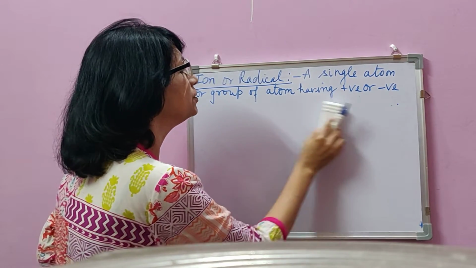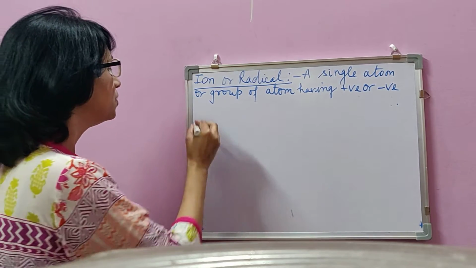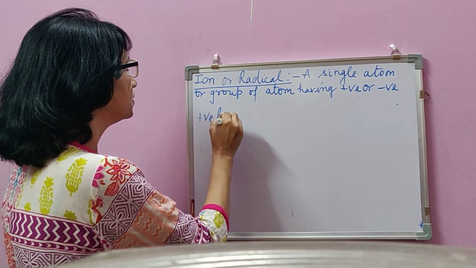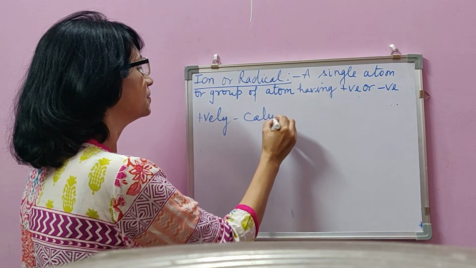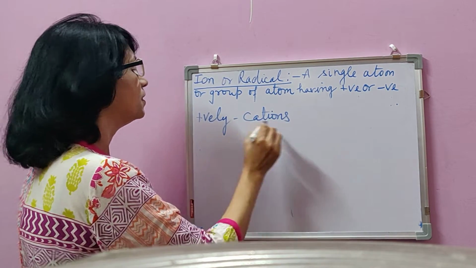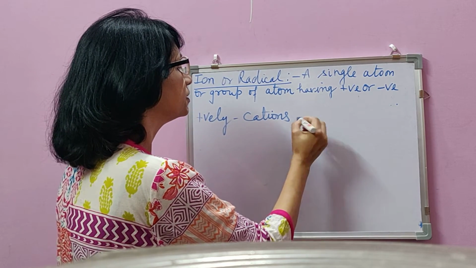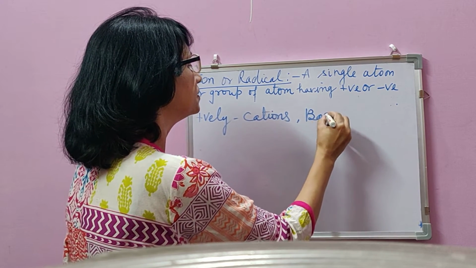Now ions are of 2 types on the basis of their charge. Either they are positively charged or they are negatively charged. Positively charged are also called cations, and they are also called basic radicals.